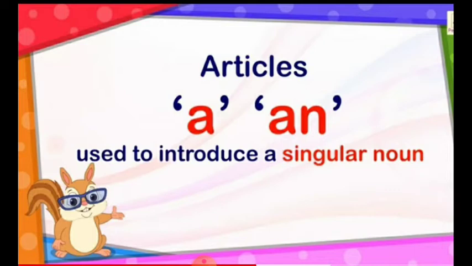That means we use A or an with the things which we can count. जिन चीज़ों को हम काउंट कर सकते हैं, only for those things we can say whether it is one or more than one. Okay?